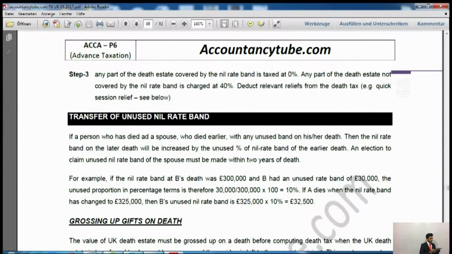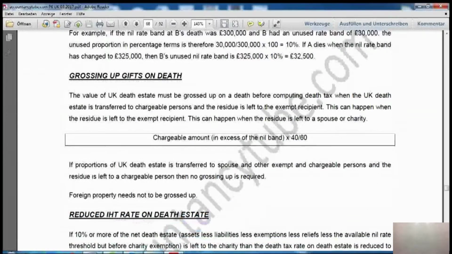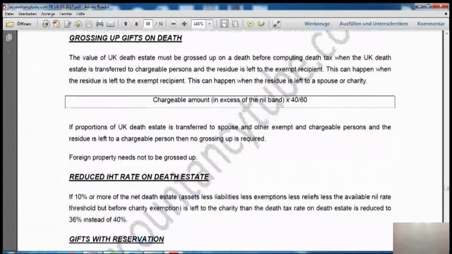Here you go, I've shared the screen with you. As you can see on the screen, it is page 68. Transfer of unused nil rate band, we've already seen that in the previous lecture, so you just need to read that one. The next one, which we were just talking about, was grossing up gifts on death.